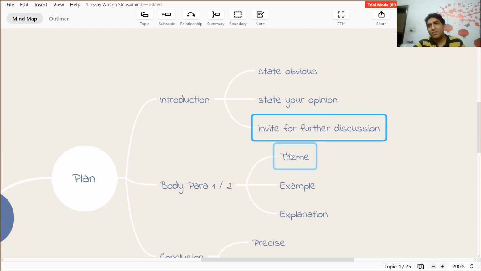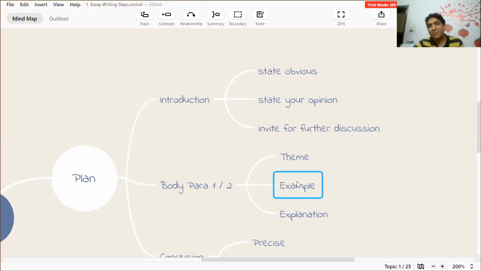The second advantage is about community living, and you can give an example of community living where people can celebrate many festivals together, and then you can explain that this gives a lot of opportunity to children and elderly people to mix with each other, and they feel secure and happy in such an environment. So you have used theme, example, and explanation to write the whole paragraph. And for every paragraph in the body, you can use this theme, example, and explanation structure.